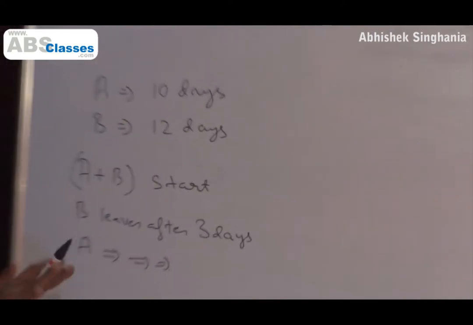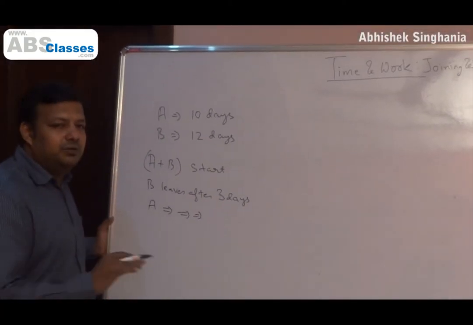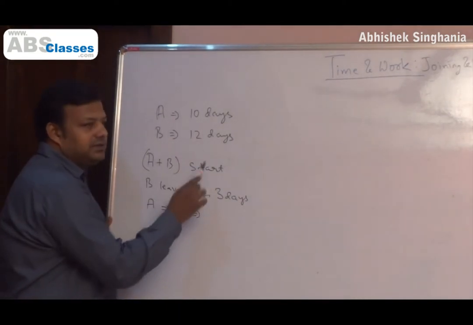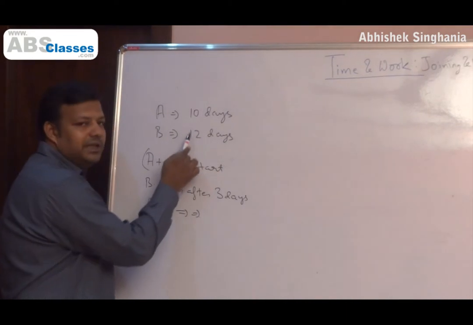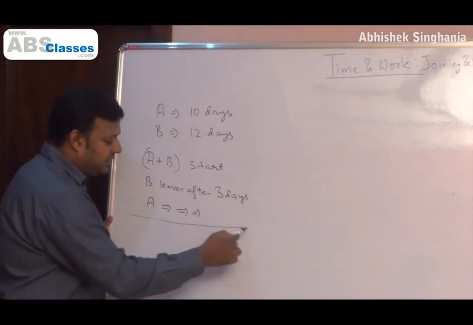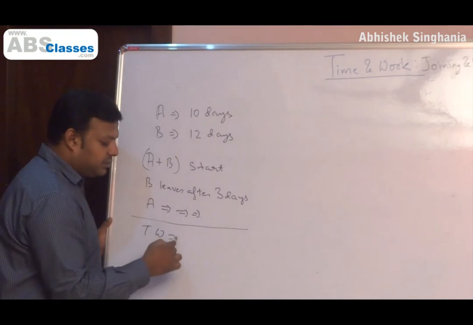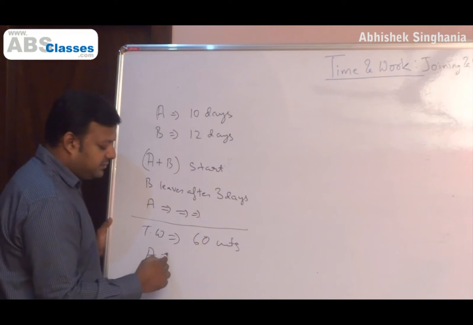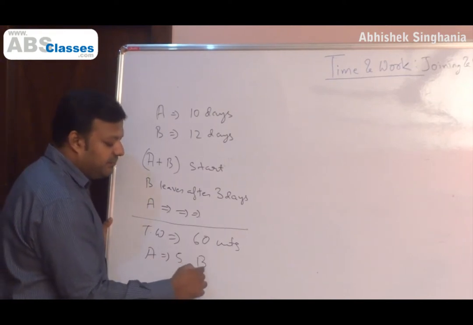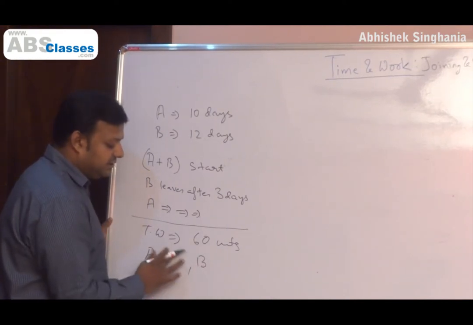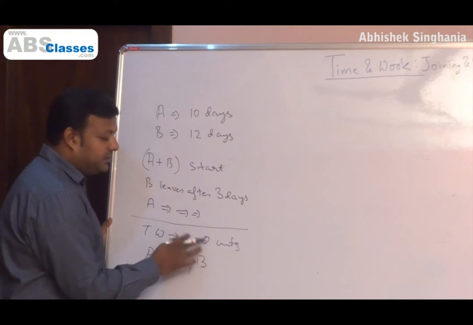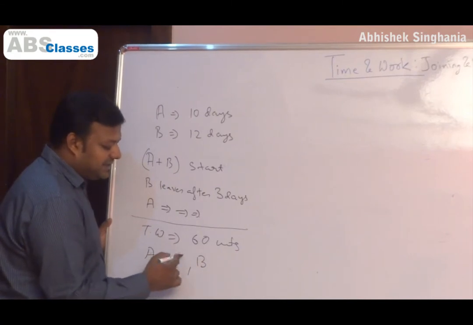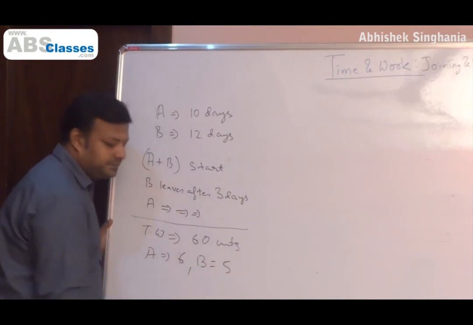Now we have learned this efficiency concept, so let's try to use that concept. If A can complete a work in 10 days, B can complete in 12 days, we will assume the total work to be LCM of 10 and 12. So let's assume the total work to be 60 units. Efficiency of A is 6, B is 5.